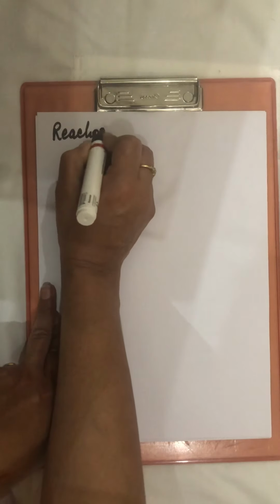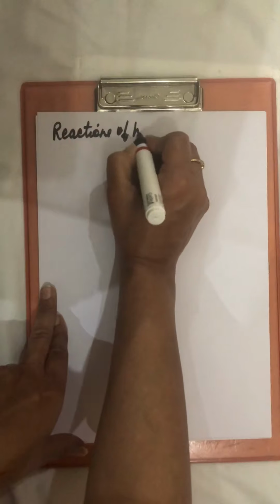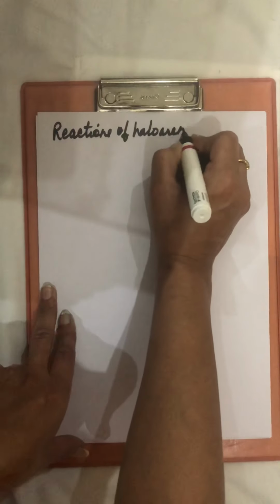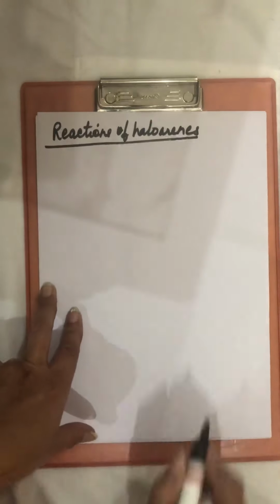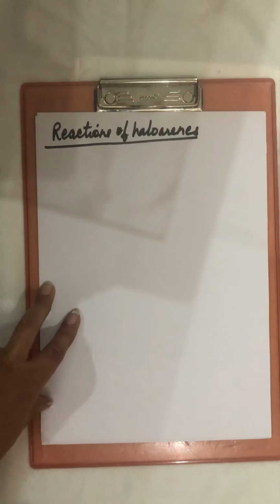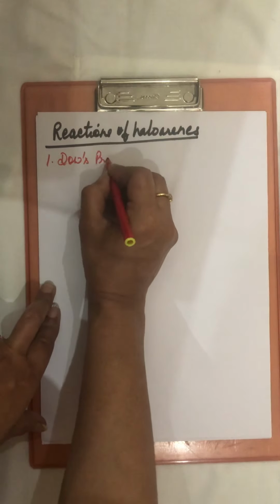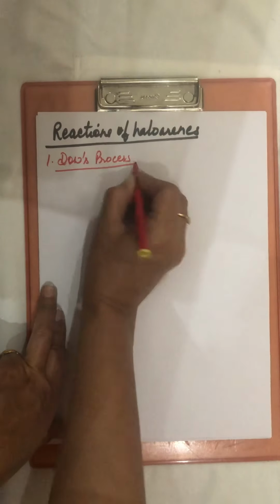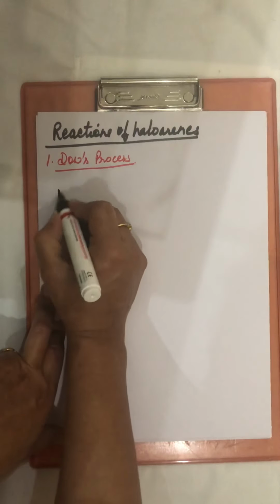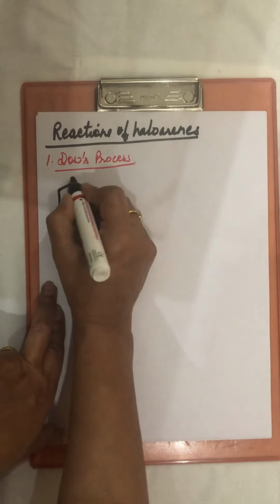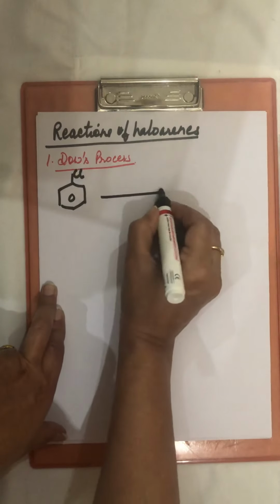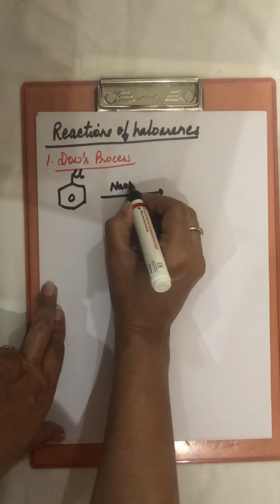So after doing this question, now we are doing the reactions of haloarenes. So their reactions, nucleophilic substitution reaction only, but it will not be easy. The first reaction here is called Dow's process. In this reaction, like chlorobenzene is reacted with NaOH.